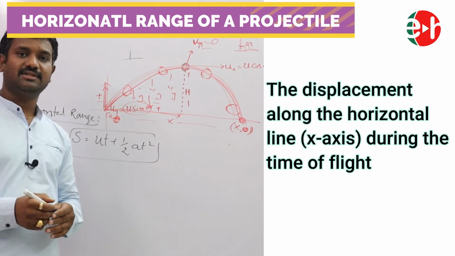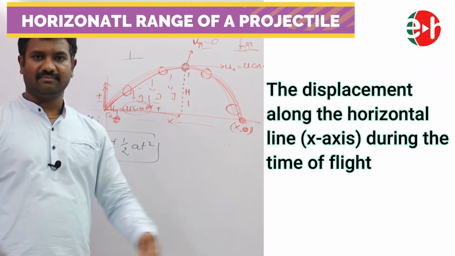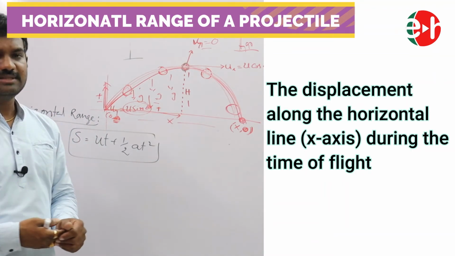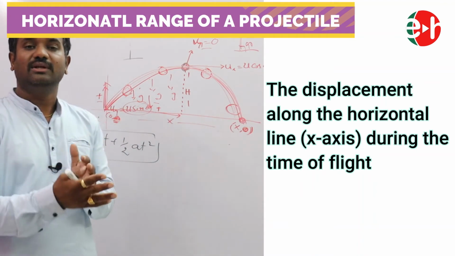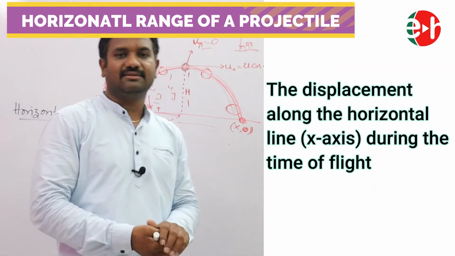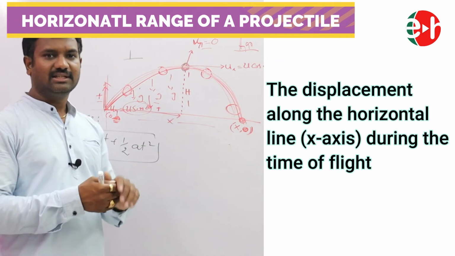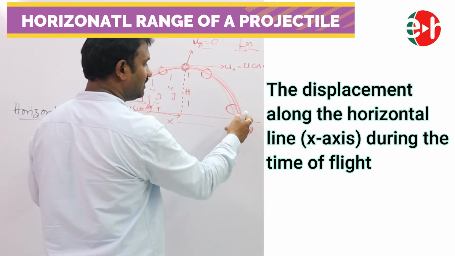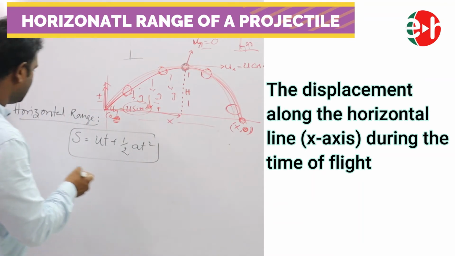The displacement along the x-axis during the journey, or the displacement of the object along the x-axis during the time which is equal to the time of flight. After this time the journey has been completed. That's why the displacement of this object during the time which is equal to the time of flight. That's all.